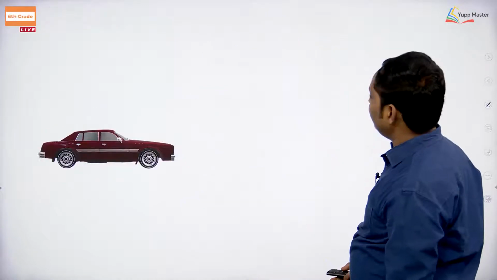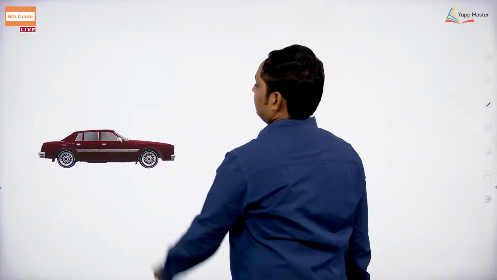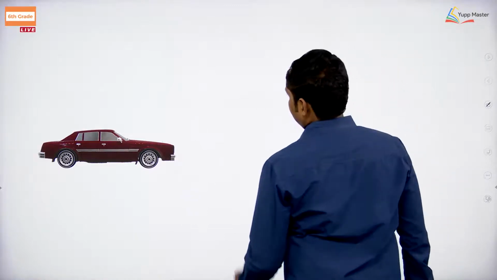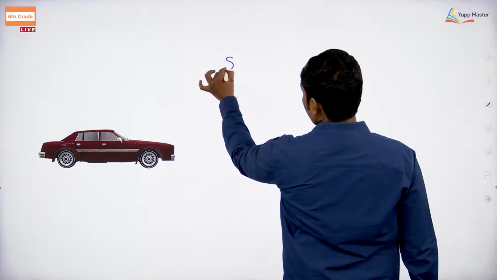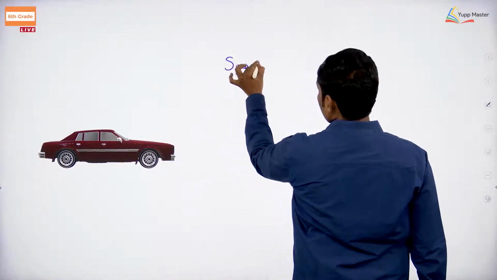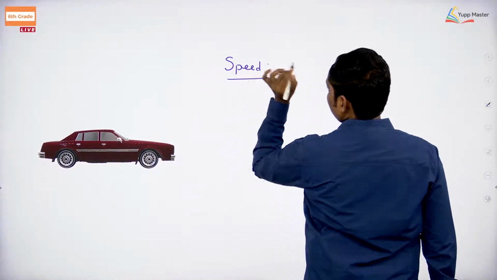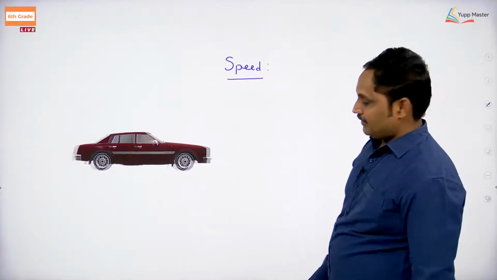Let us go for another one, very interesting. You would like to travel in this car. Suppose you want to measure speed, how can you measure the speed? Let us see. It is going on.